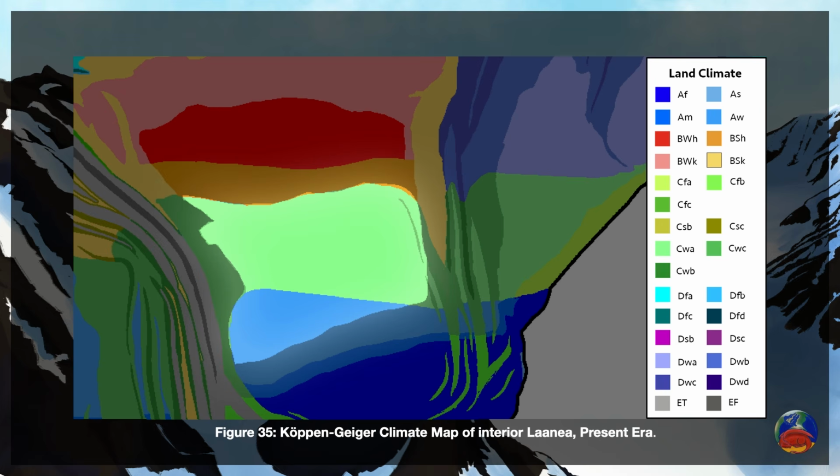As an example, we can look to the interior of low-latitude Lanea in the northern hemisphere, where we can see wet summer, dry winter, Aw and Cwa climates. The relatively warm temperatures of the tropical Agassiz Sea cause a good deal of evaporation that southeasterly winds carry deep into the interior, while the average temperature over land tends to be a few degrees cooler, leading to less evapotranspiration and wetter soils, which prevents a significant spread of the arid and semi-arid climates from the north. The topography also rises from the southeastern coast towards the Urzetegis, forcing warm, moist masses of air to cool, condensing air and precipitating onto the eastern slopes.